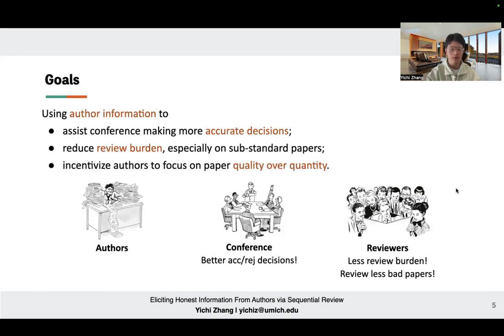Our idea in this paper is to use others' information to assist the conference in making better decisions. Furthermore, we want to reduce the review burden, shifting review resources from likely rejected papers to those likely high-quality papers. And finally, we want to incentivize authors themselves to focus more on paper quality over quantity. Thus, the authors are incentivized to write fewer papers of higher quality instead of generating a lot of mediocre papers.